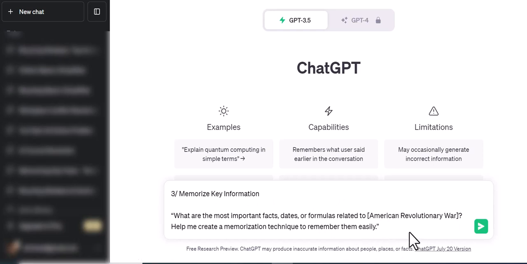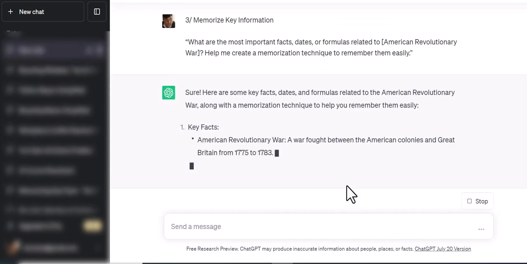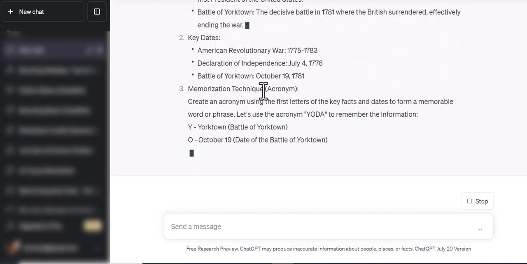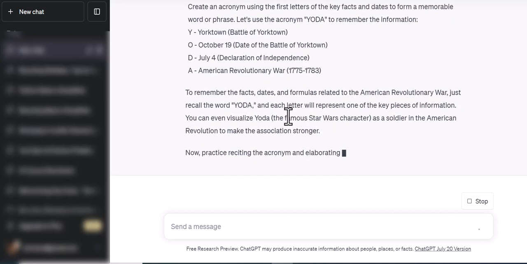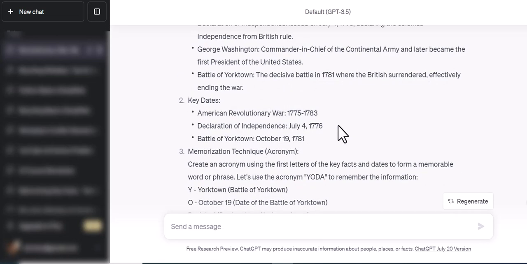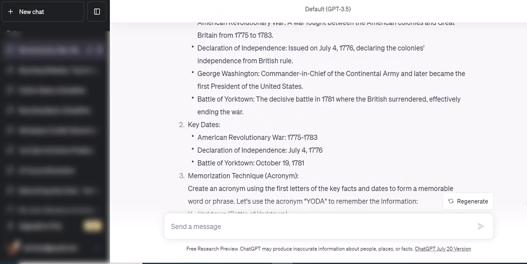I simply add my topic, American Revolutionary War, and I'm going to launch that prompt. ChatGPT should be able to give me, as you can see, the key facts about the American Revolutionary War, the key dates as well, then the memorization techniques, acronyms and all that. So this is really, really cool. As you can see, it gave me the dates and what exactly happened on that day: Battle of Yorktown, 4th of July, Declaration of Independence, American Revolutionary War, 1775 to 1783, which is very, very cool. You can read some facts as well. So this is a really cool prompt if you want to memorize key information about a topic that you are interested in.